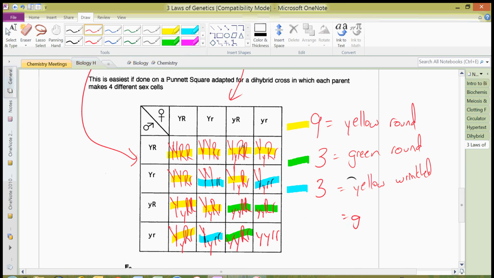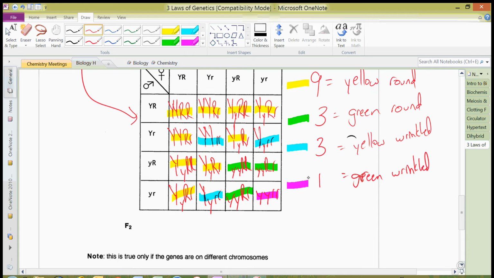And the last one's going to be our green wrinkled. And we're going to do that one in purple. And we can see that there's only 1 of those. And so we get Mendel's 9 to 3 to 3 to 1